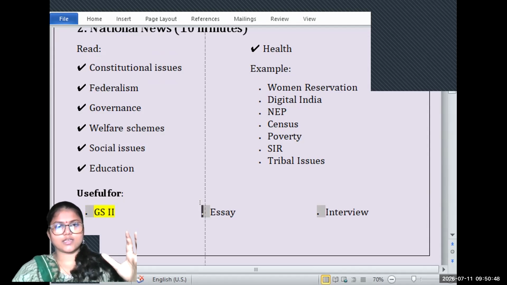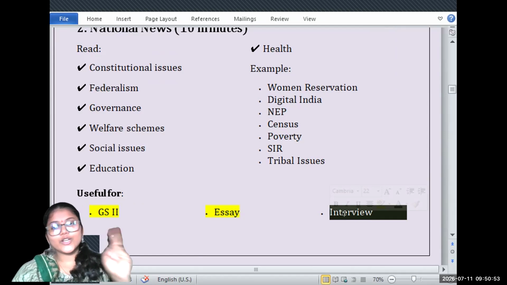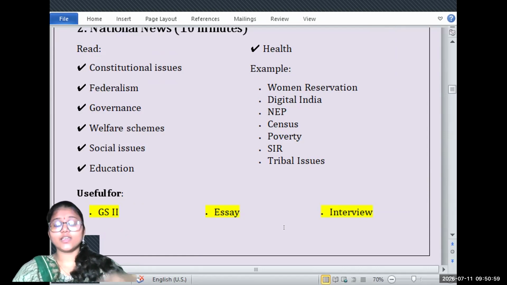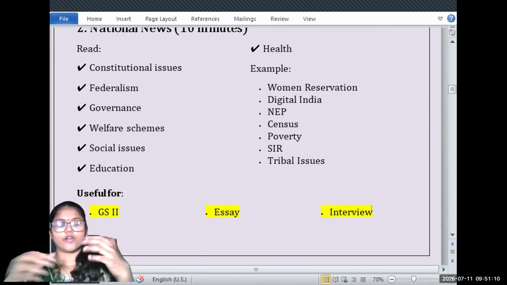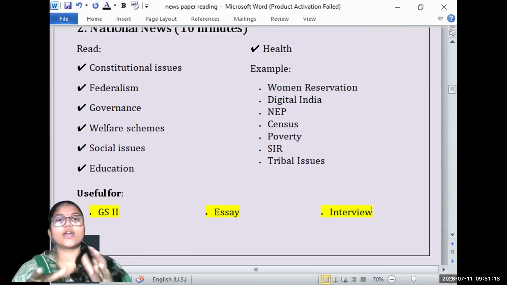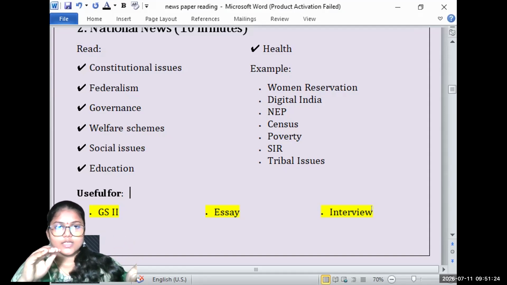Essay. You are supposed to write a comprehensive essay. Only 2 essays you are supposed to write, very comprehensive essays. For that, data can be collected from this national news, as well as for the interview. Interview is your personality test. When you're talking to the interviewer and citing information, they will be analyzing how attentive you are to current trends and current affairs. So it's not just mugging up facts, it's living the thoughts.